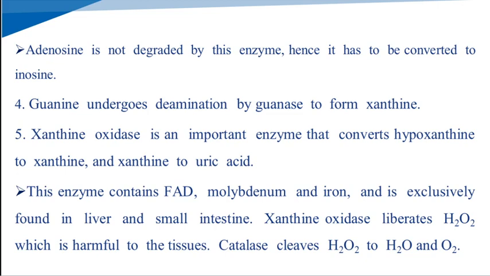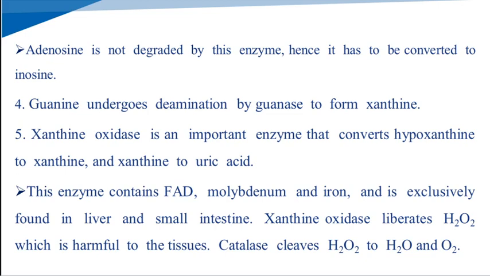Guanine undergoes deamination by guanase to form xanthine. Guanine is converted from guanosine with the help of phosphorylase. This guanine undergoes deamination, that means removal of the amino group, by the enzyme guanase, which gives xanthine.